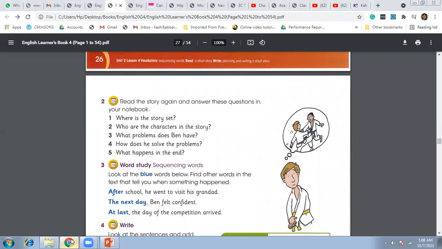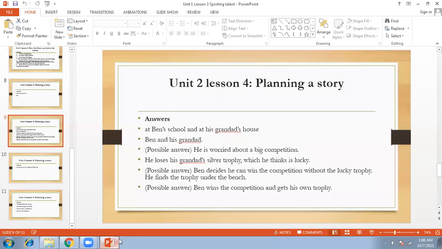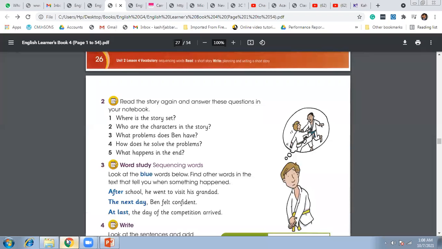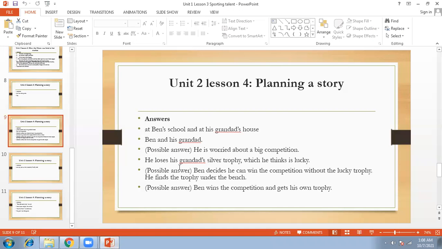Third question is, what problems does Ben have? So he is worried about a big competition. He was nervous actually, right? So these were the problems that he was facing. Then we have, how does he solve the problem? So he loses his granddad's silver trophy, which he thinks is lucky. This is how he solved the problem and he gained the confidence again, right?